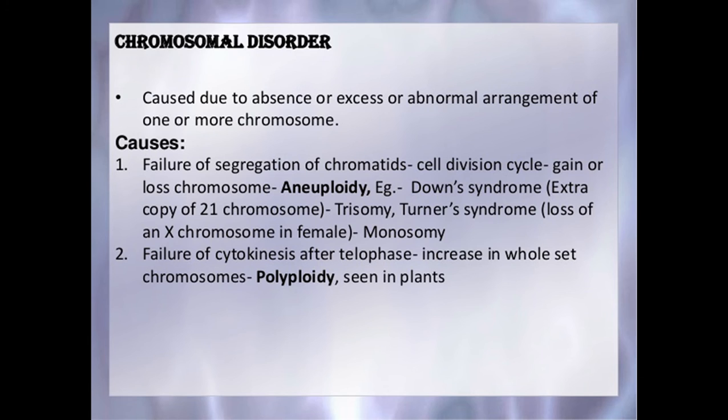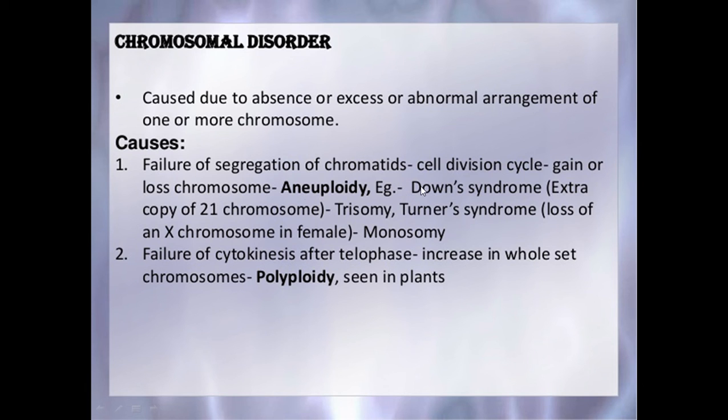Now let us discuss the chromosomal disorders. The chromosomal disorders are caused due to absence or excess or abnormal arrangement of one or more chromosomes. The causes are failure of segregation of chromatids. At the cell division cycle, there is gain or loss of chromosome.